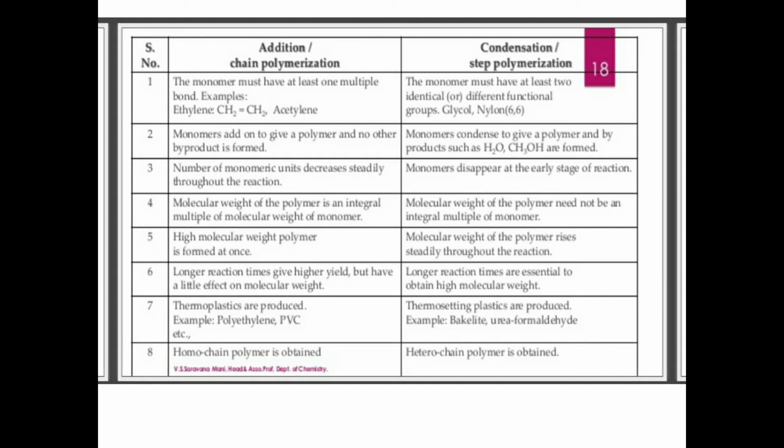In condensation, a heterochain polymer is obtained. This is in case they ask you about the differentiation between addition polymerization and condensation polymerization for 4 marks questions. If they are given for 2 marks questions, you can just write that it is otherwise called chain polymerization, and it is otherwise called step growth polymerization. Byproducts are formed, byproducts are not formed, and you can write about molecular weight, right?